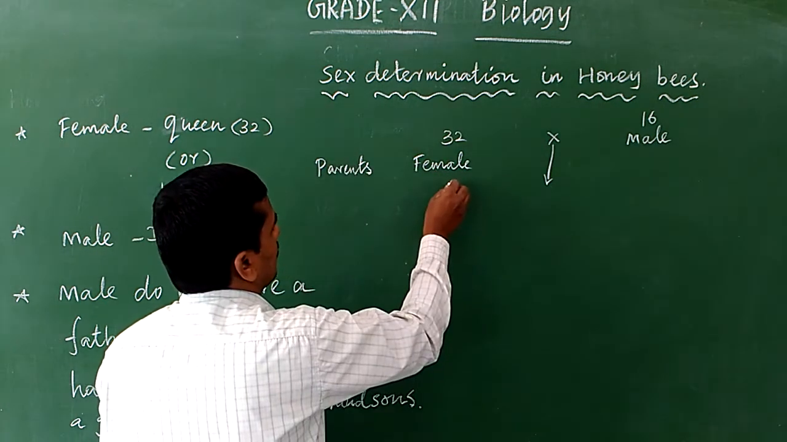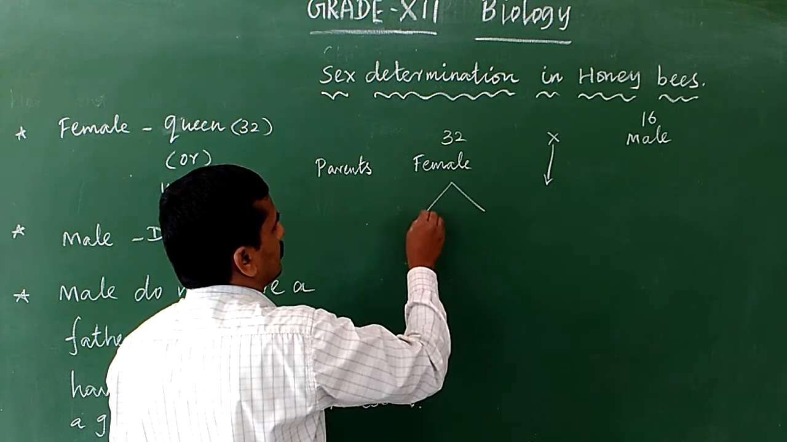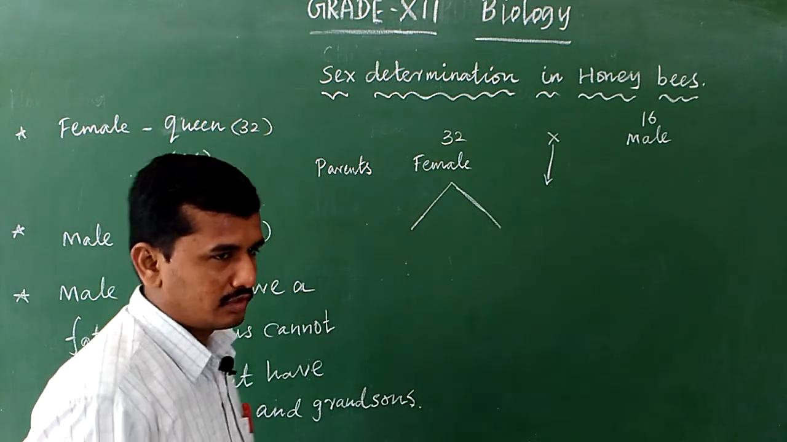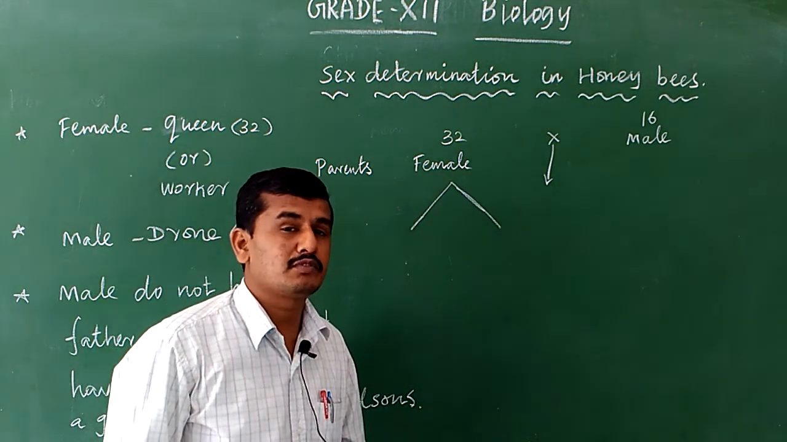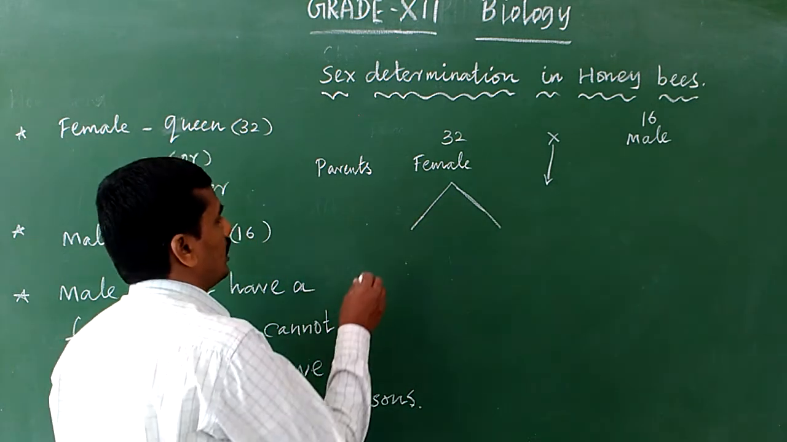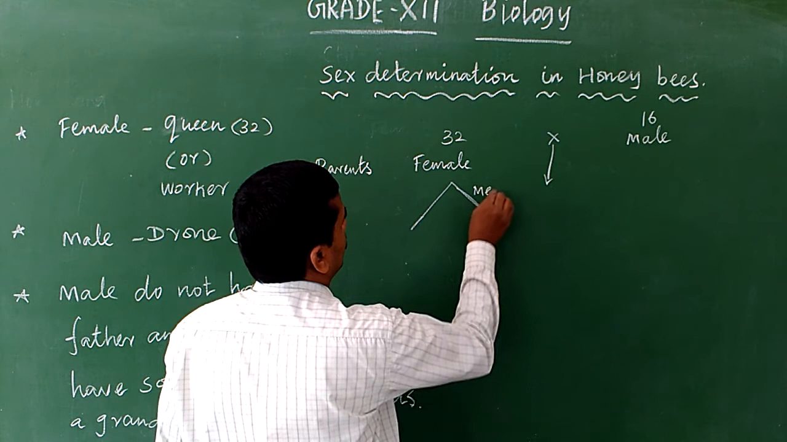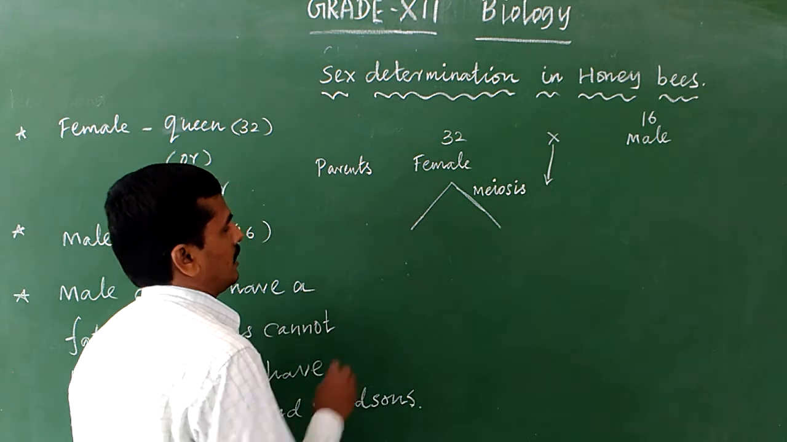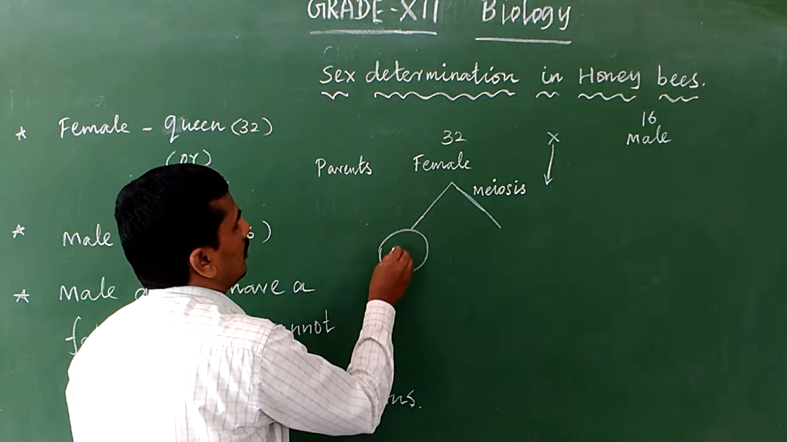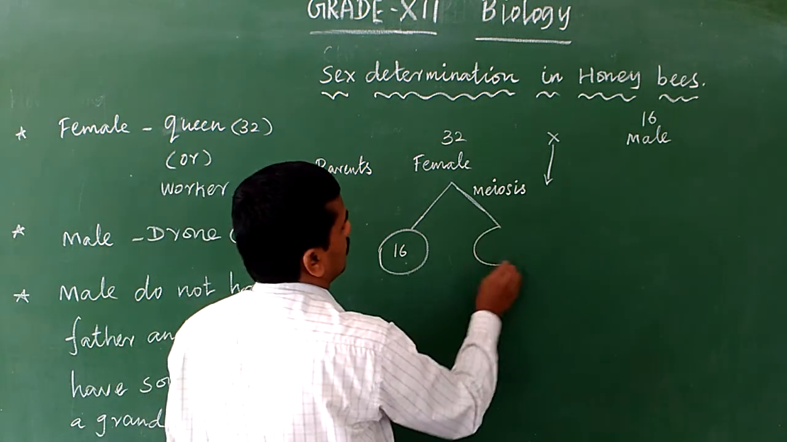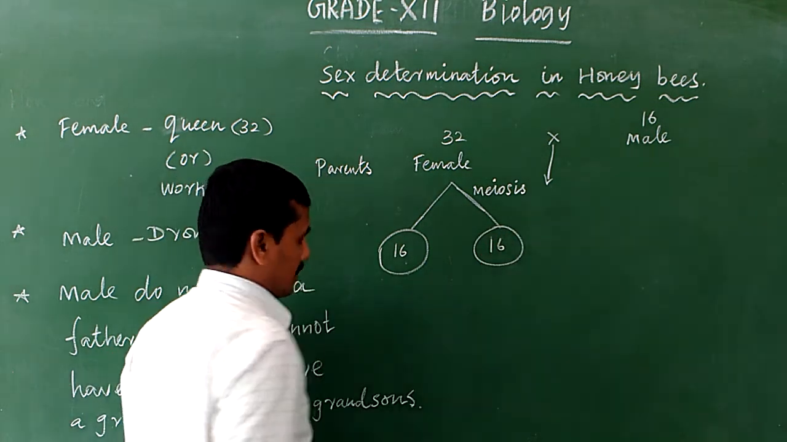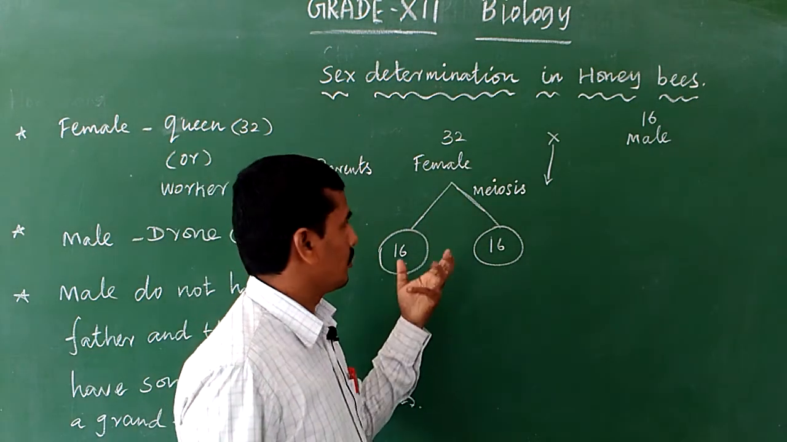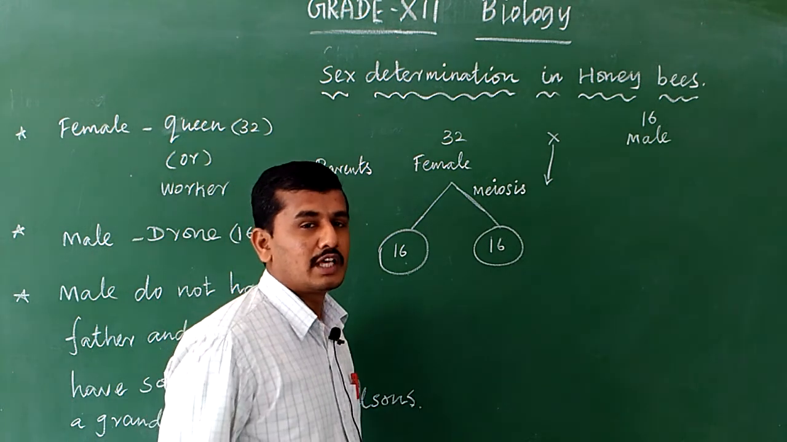The female produces gametes. During gamete formation in sexual reproduction, which type of cell division occurs? That is meiosis. After meiotic division, the female produces gametes. The gamete contains how many chromosomes? Only 16, because as we learned in 11th standard, after meiosis the chromosome number is reduced to half. So meiosis is otherwise known as reduction division.